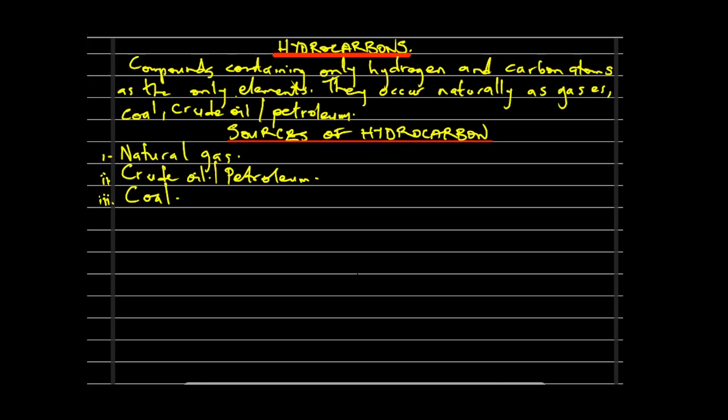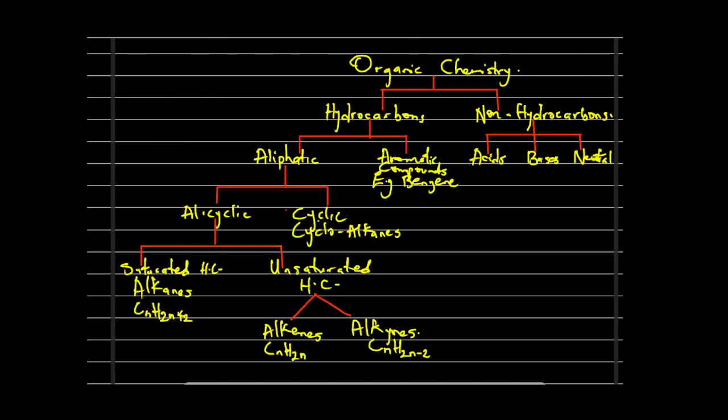Let us quickly see the classification of hydrocarbons. Hydrocarbon is divided into the aliphatic and the aromatic compounds.